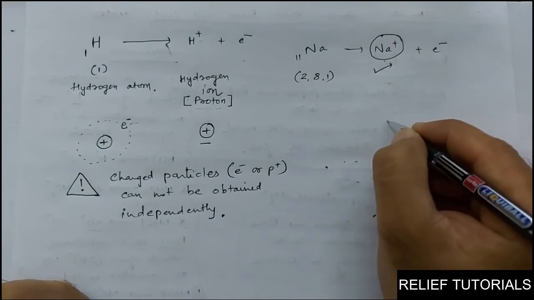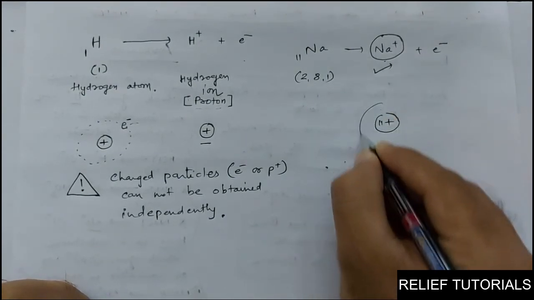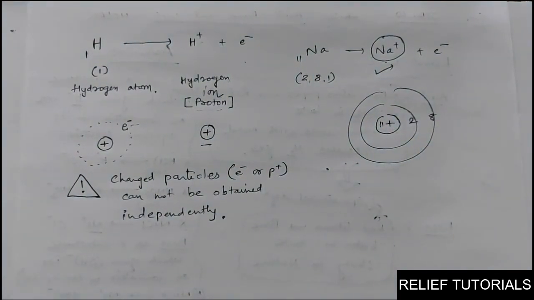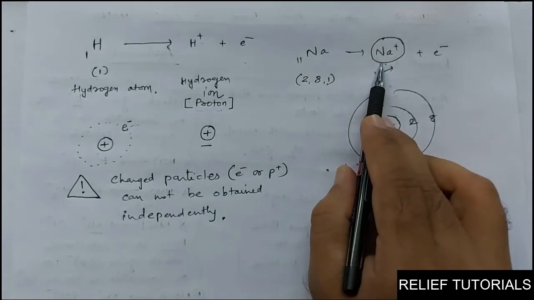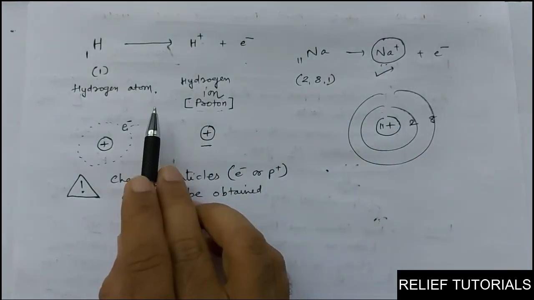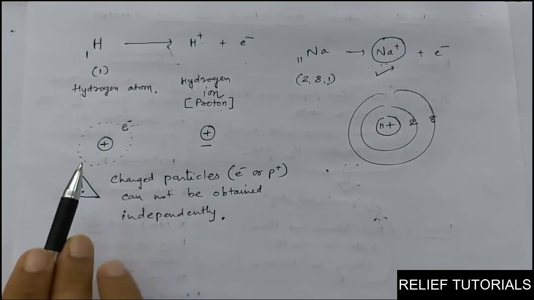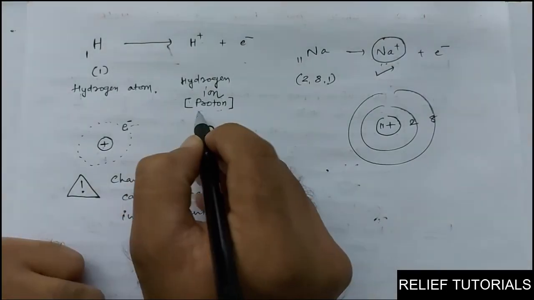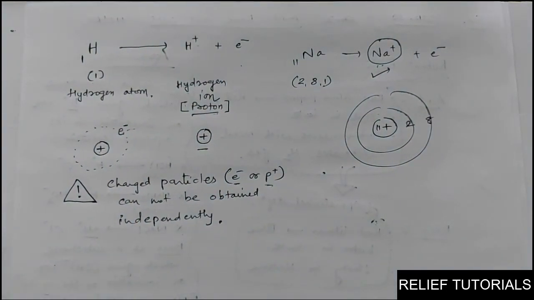If you draw the structure of this Na plus, it has 11 protons in the nucleus and 2, 8. So these two orbits are still existing. Only one electron is lost. So Na plus exists, but H plus cannot exist because it is not having any orbit, and more precisely, its nucleus contains only one proton. So single proton or single electron cannot exist independently.